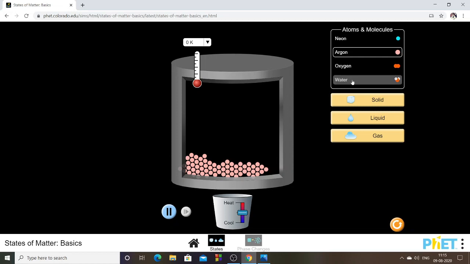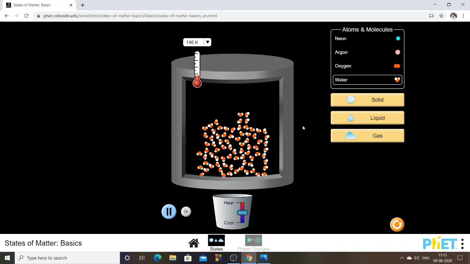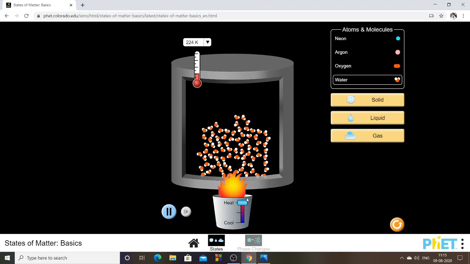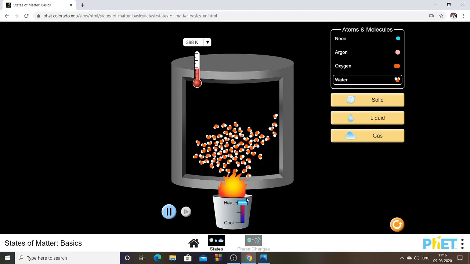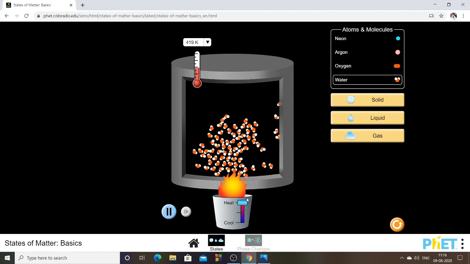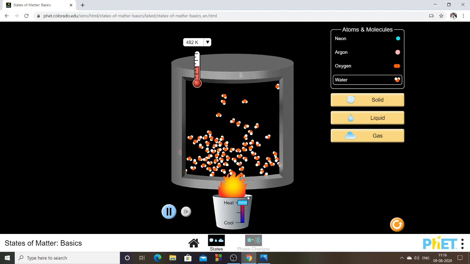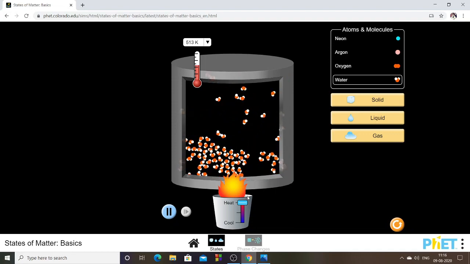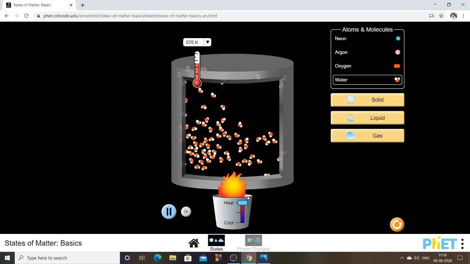The next one, you can look at one simulation that has been designed for a molecule. The molecule also behaves the same way. For an increase in temperature, the molecules start moving away from each other. And if it is water molecules, what happens? You know that liquid changes to gas.